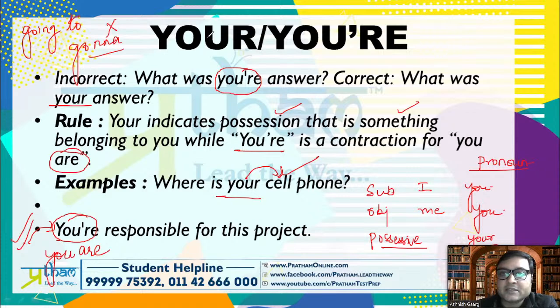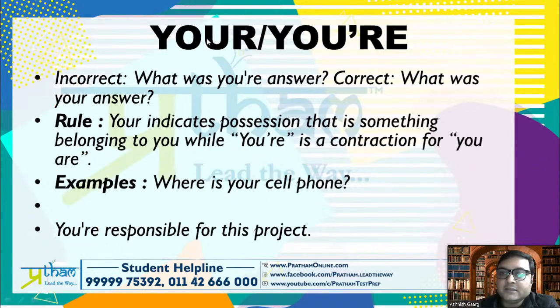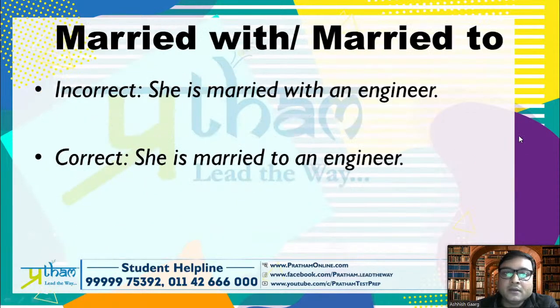Okay, let's move on to the next. Next is when we say married with or married to. Now, when we say married with, that is absolutely incorrect way of saying it. We don't say married with. You're married to someone. You are married to someone. So she is married to an engineer.